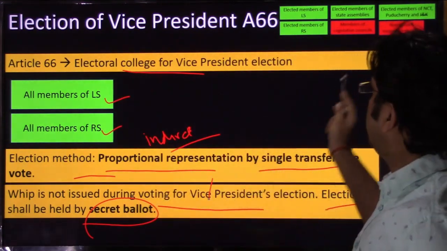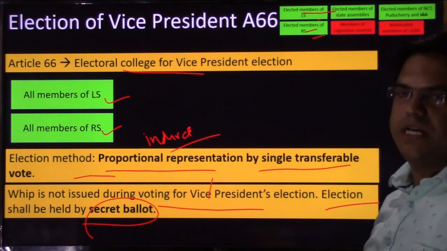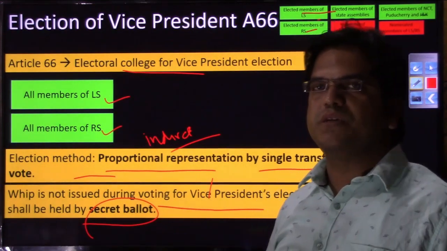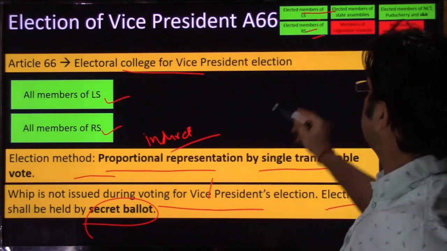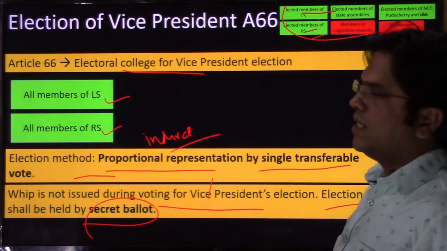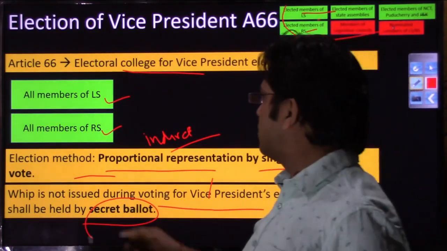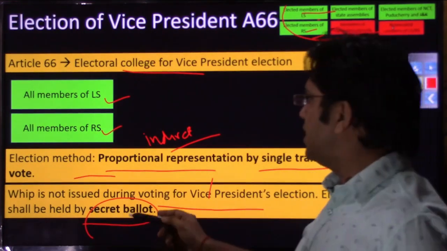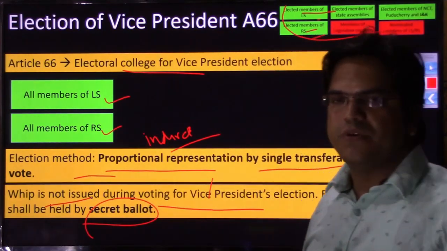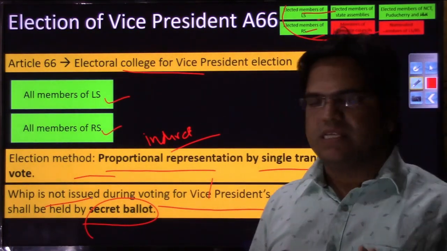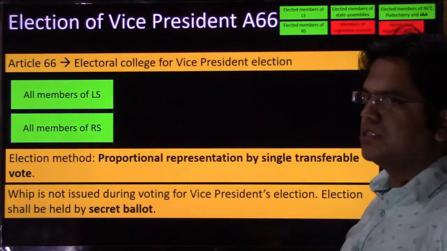So let us recall it. In presidential election, elected members of Lok Sabha, elected members of Rajya Sabha, elected members of the State Assemblies, and elected members of the Legislative Assemblies of NCT of Delhi and Puducherry were participating. So this was the electoral college for presidential election. The electoral college for vice presidential election is all members of Lok Sabha and all members of Rajya Sabha. The rest of the information, be it election method, whip, or secret ballot, the rest of the provisions are the same as for the president. So I hope this comparative analysis of presidential election and vice presidential election is clear to you.